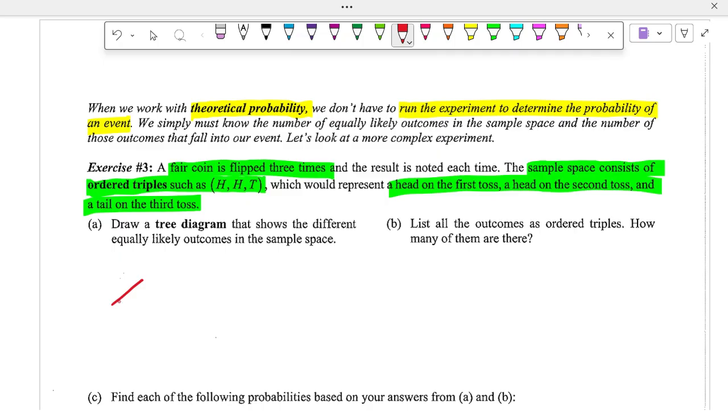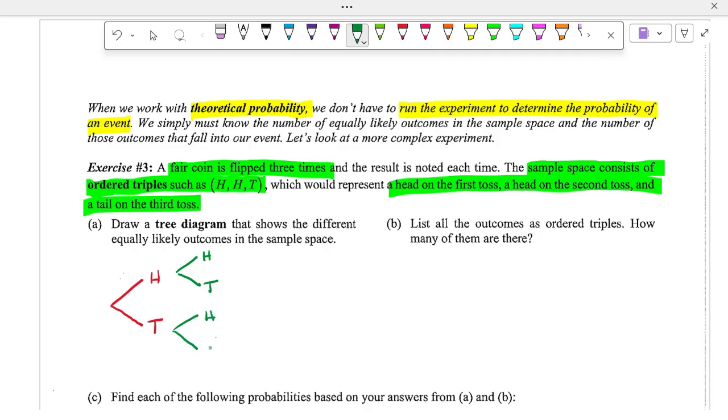So how many outcomes for the first toss are possible? If we toss a coin, how many outcomes are possible? 2. And what are those 2 outcomes? Heads, tails. So let's say that was my first toss. Now, let's say I got heads for my first toss. Second toss, what are the possibilities? Heads or tails? What about if I toss tails the first time?